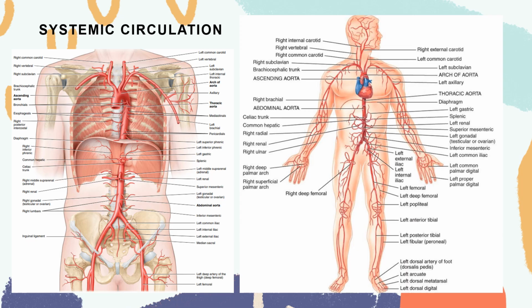Your thoracic aorta supplies your pericardium, your lungs, your esophagus, mediastinum, your chest, and some of your abdominal muscles, and then the superior and posterior surface of your diaphragm. While your abdominal aorta supplies your inferior surface of the diaphragm, abdominal muscles, different organs in your abdomen, your kidneys, adrenal glands, testes for males, ovaries for females, your rectum, your lower limbs, and uterus, prostate, and muscles of your buttocks.